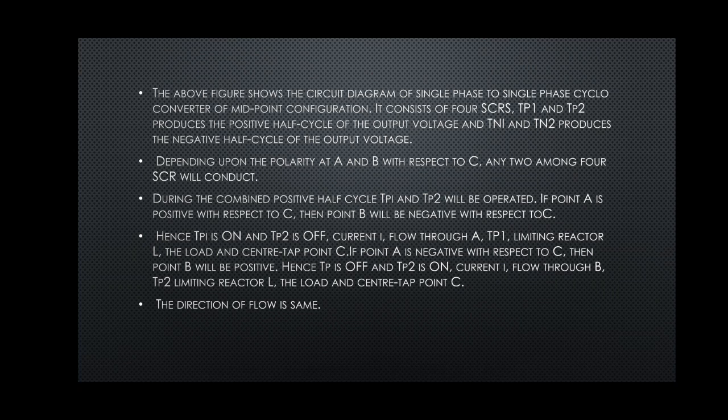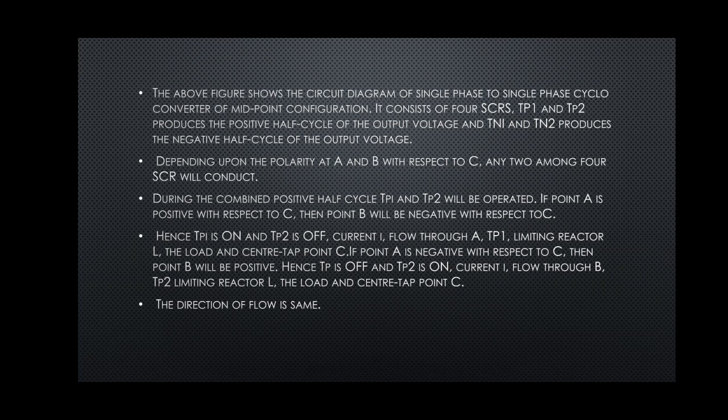Current I0 will flow through A, TP1, limiting reactor L, the load and center tap C. If point A is negative with respect to C, then point B will be positive. Hence, TP1 is off and TP2 is on. Current I0 will flow through B, TP2, limiting reactor L, the load and center tap point C. The direction of current flow is the same.